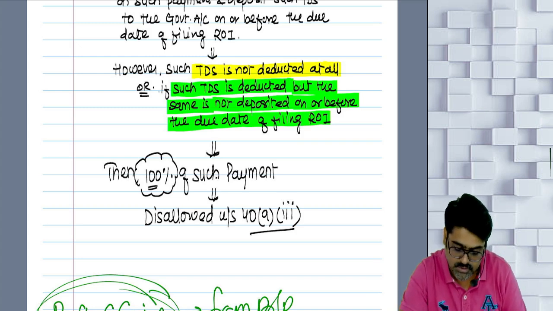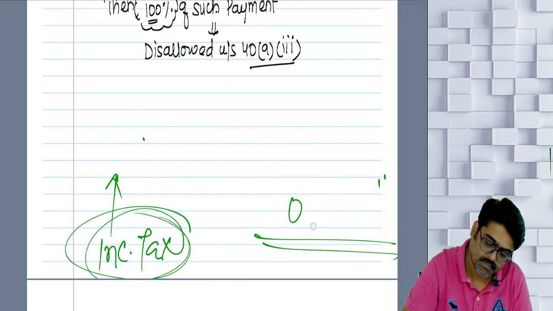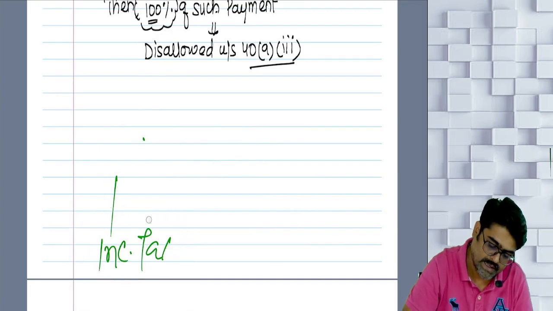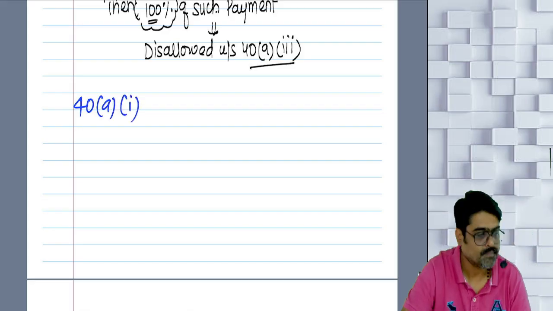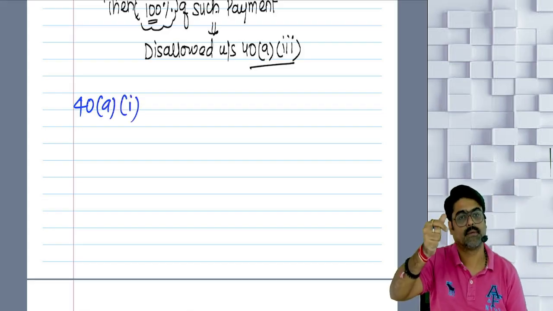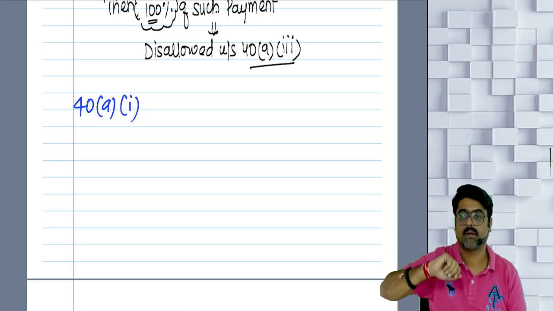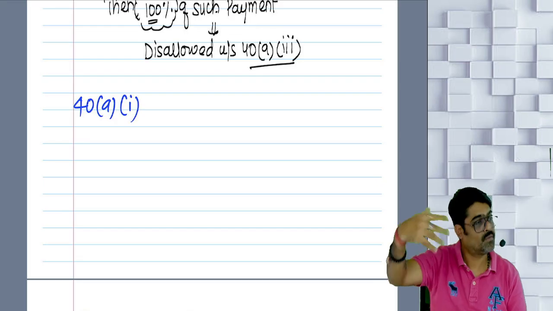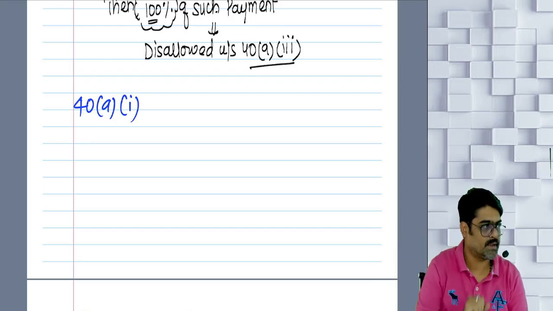Understood? Should I move ahead? Okay. Now next one was 40A(2)(i). Did you do 40A(2)(i)? What was that? Any payment other than salary made outside India to any non-resident or foreign company, on that payment TDS was supposed to be deducted.